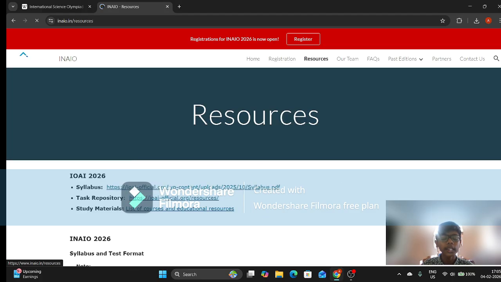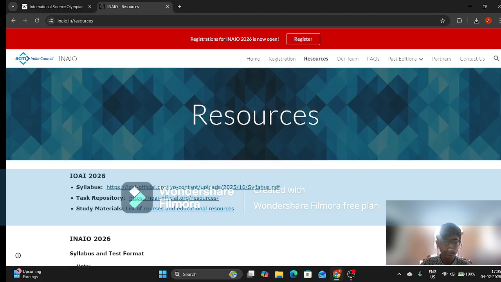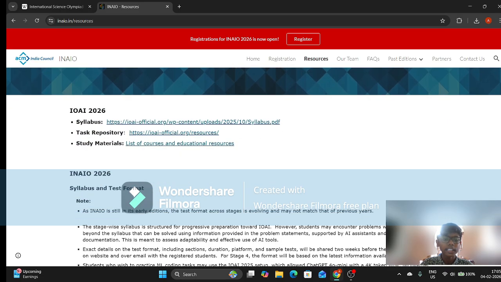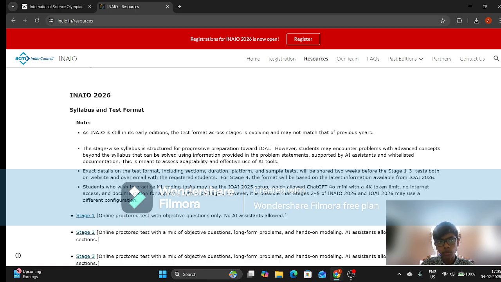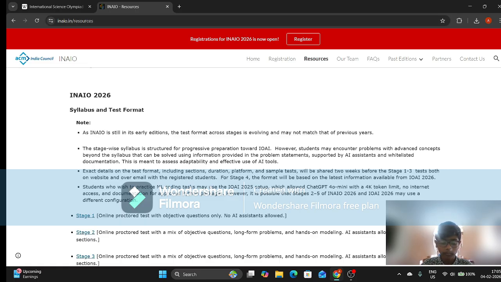If you want to find study resources, you'll find resources here. You'll find the entire syllabus of IOI and INAIO. As you can see, it is in its early editions, so you can't really use the previous year format for the next year. So always keep an eye on the website if you want to participate in this.